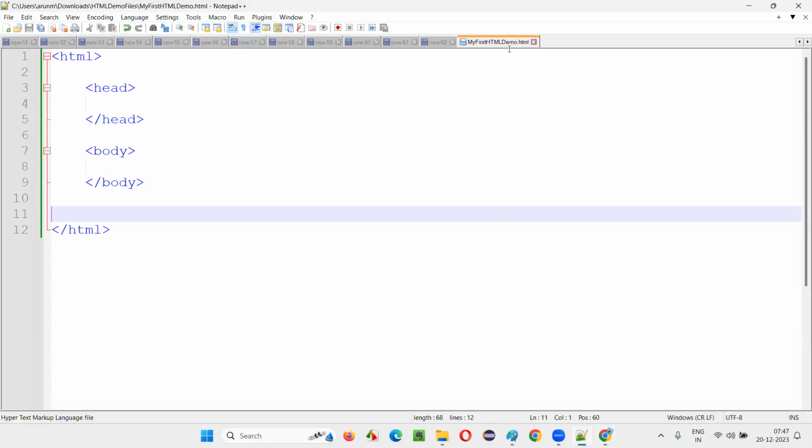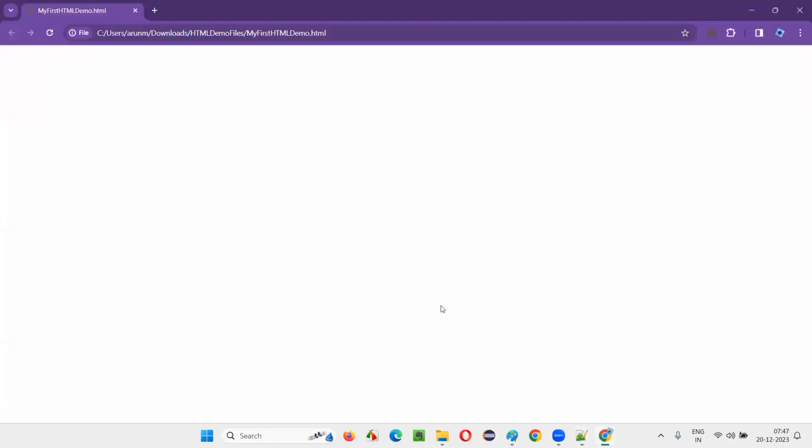No, right? So this is the HTML file we have saved and opened with the help of a browser, say Chrome. Now the body is not coming up properly. We are going to develop something, so wait for that. But first, can you see the title of this page on the browser tab? Can you see the title of the page on the browser tab? My first HTML demo.html.